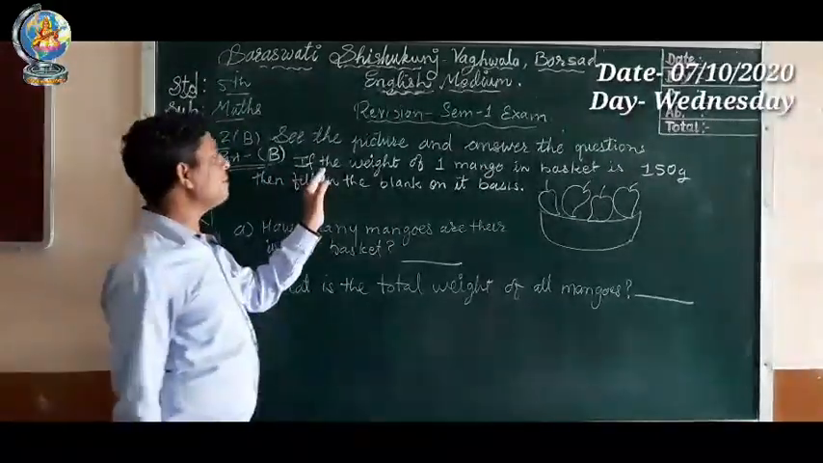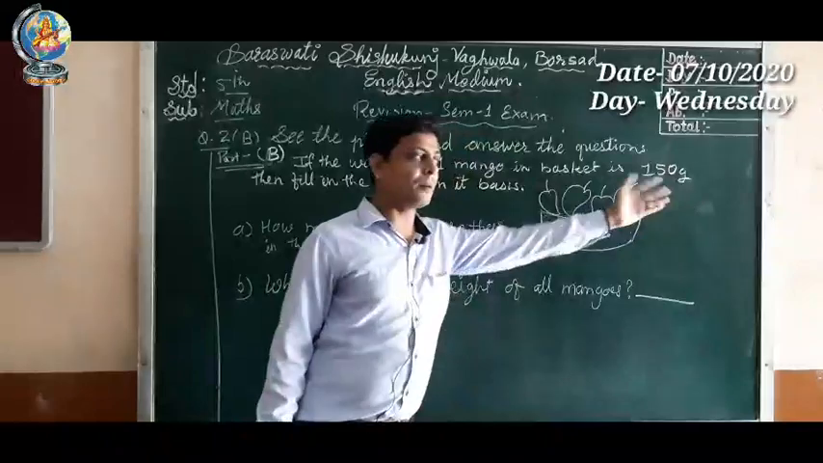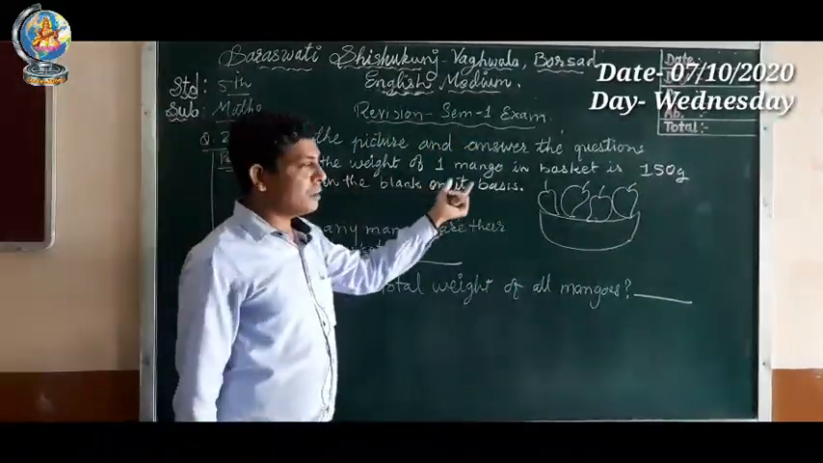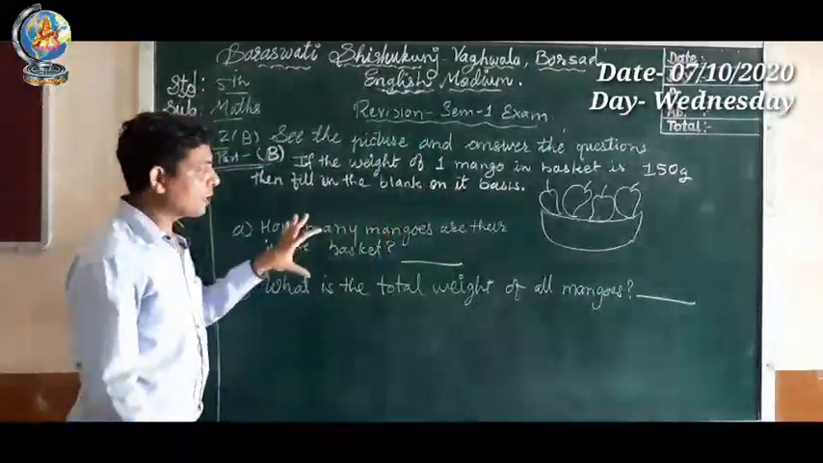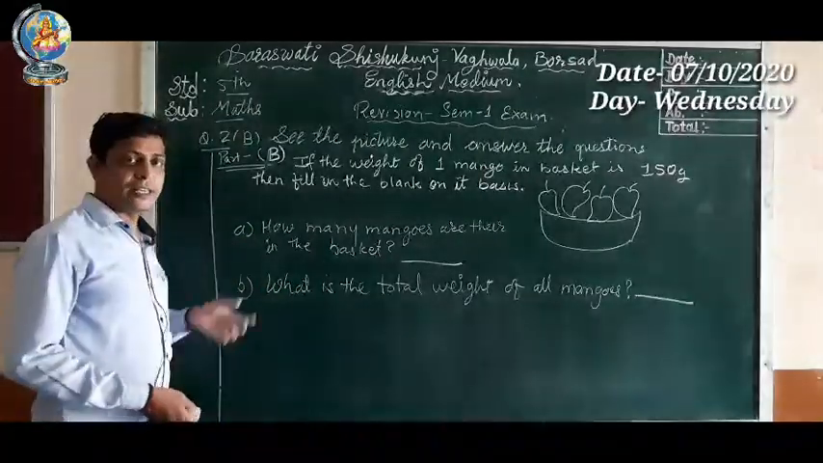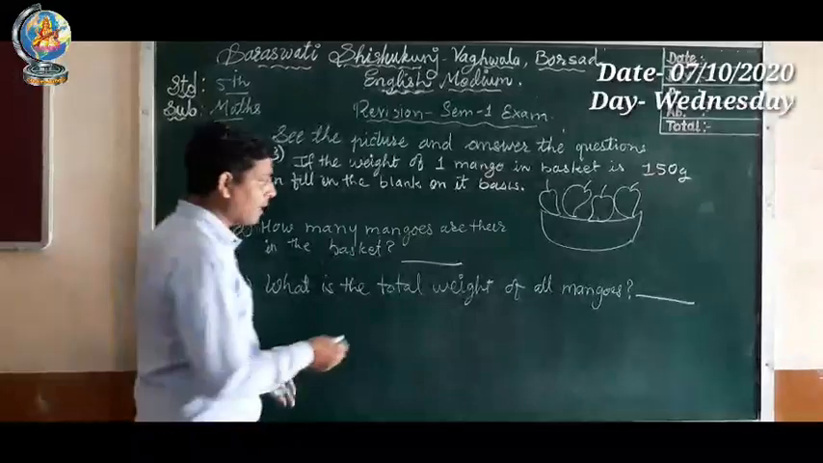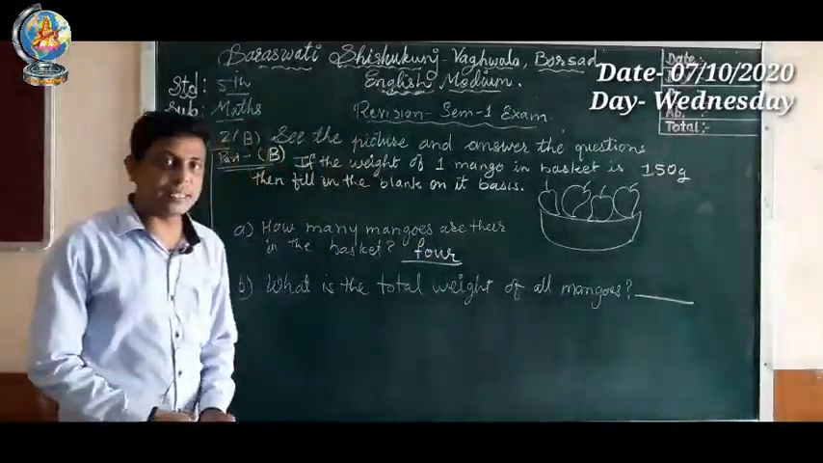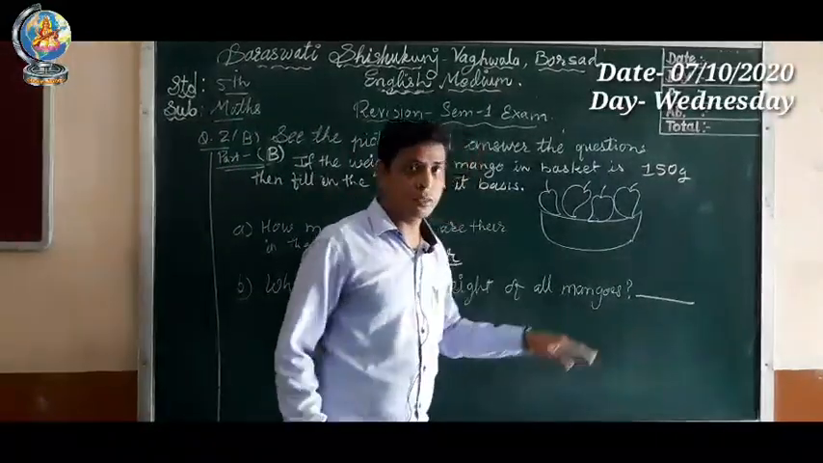Part B: if the weight of one mango in the basket is 150 gram, then fill in the blanks on its basis. On the basis of this picture we have to write 2 answers. So let's read number 1. How many mangoes are there in the basket? So we can write 4, F-O-U-R, 4. Second question, what is the total weight of all mangoes?